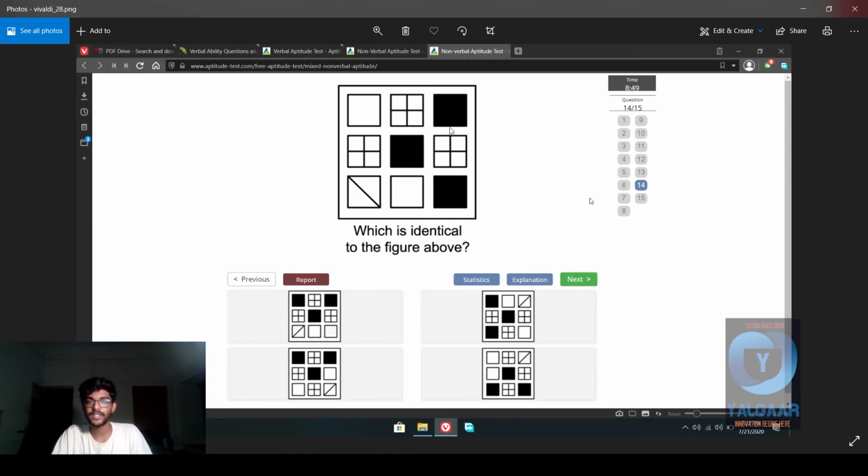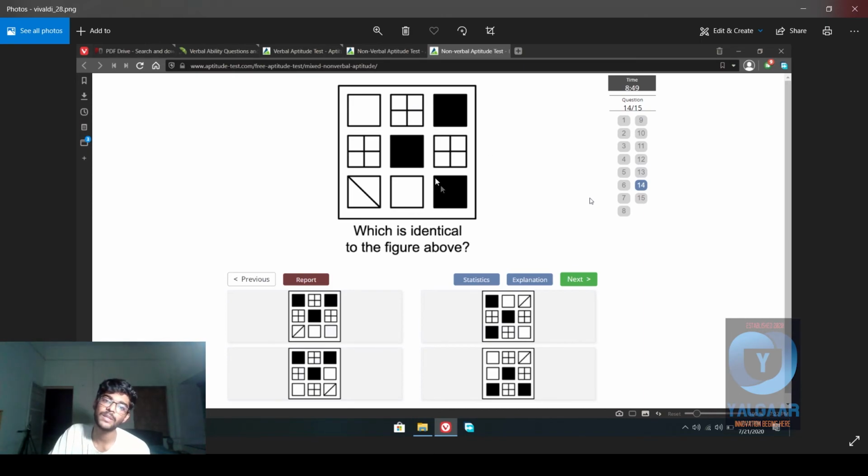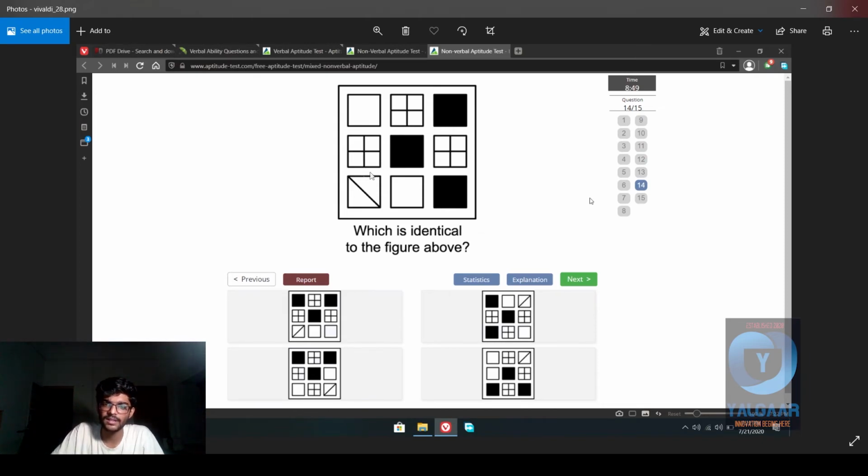So you need to just sit down and check which of these is identical to the figure above. Don't worry, it is identical as in not the rotation. So all of them will be in the same positions, but in different orientation. So that means this can be completely 180 degrees shifted and anything can happen. Now, we need these three black squares in this triangle shape.